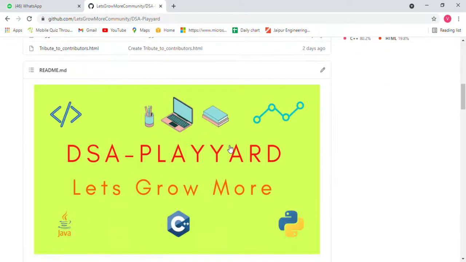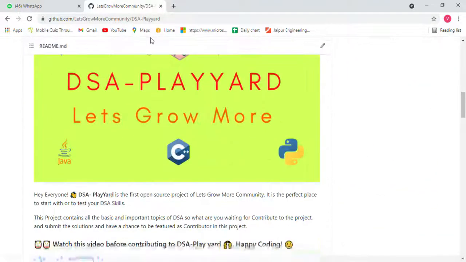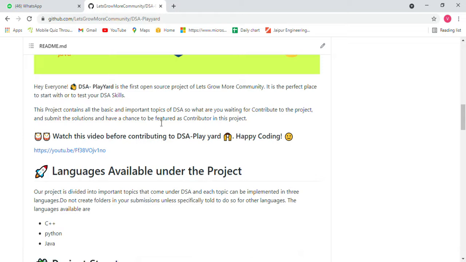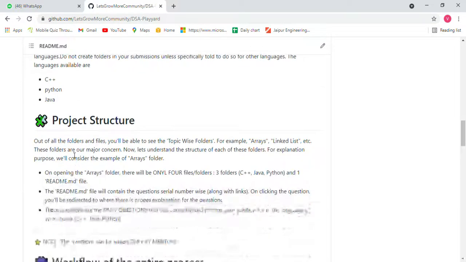So what you have to do, first of all, fork this repo and go to the readme. The readme will tell you all about the process, and you can check the video. I request you to check this video first, so you can do it in the right manner. Now we have three options to do it in: C++, Java, and Python. We have three languages for now.